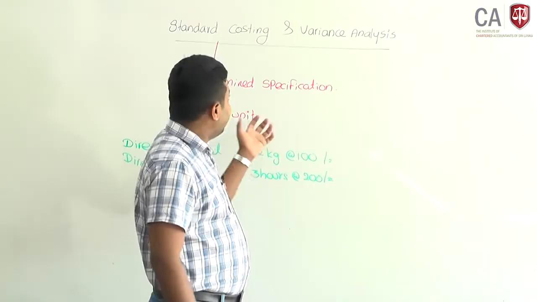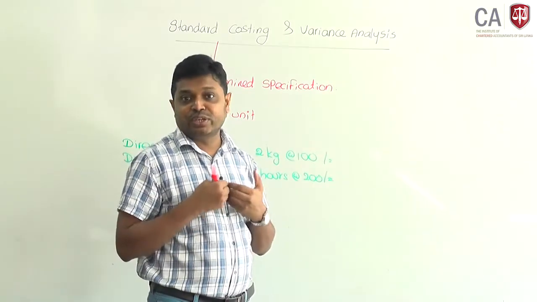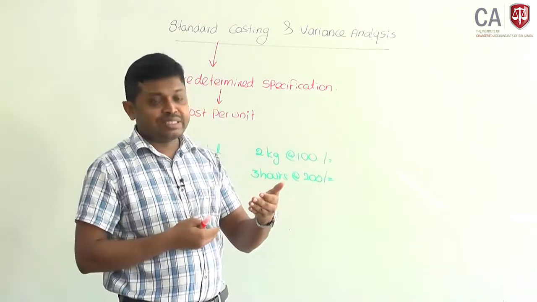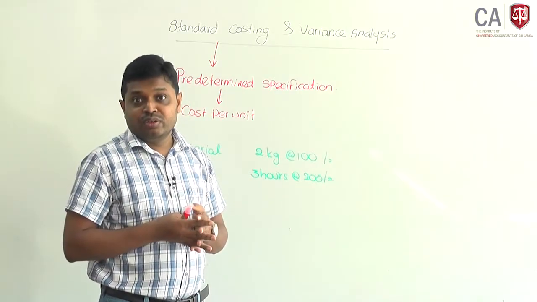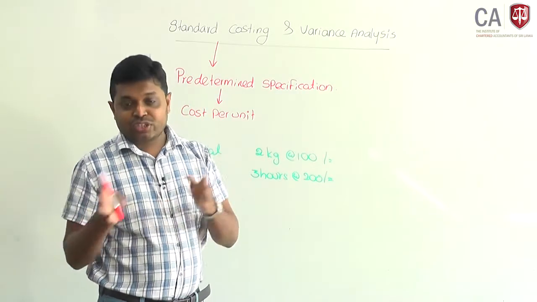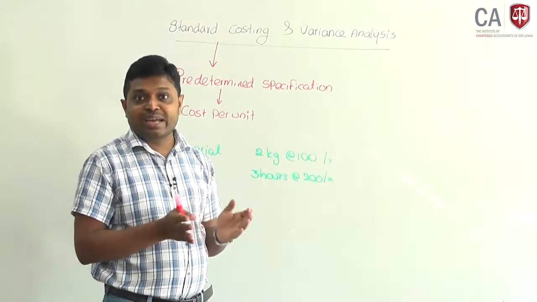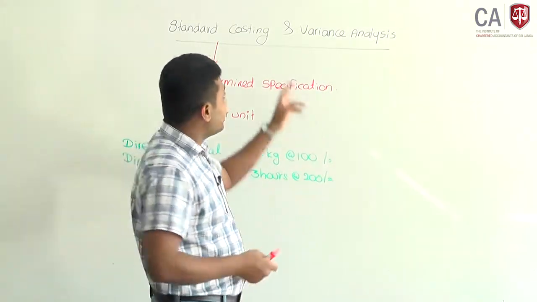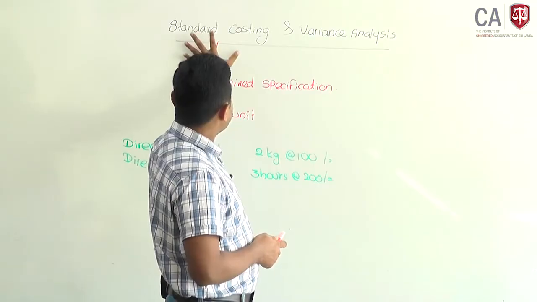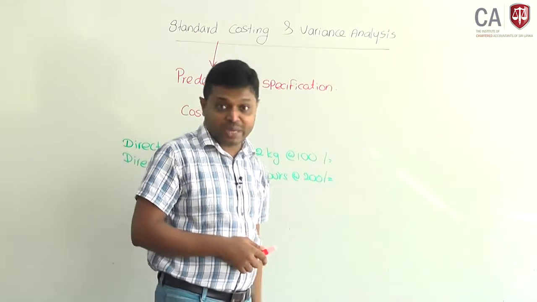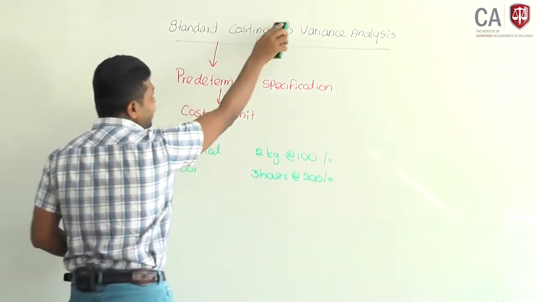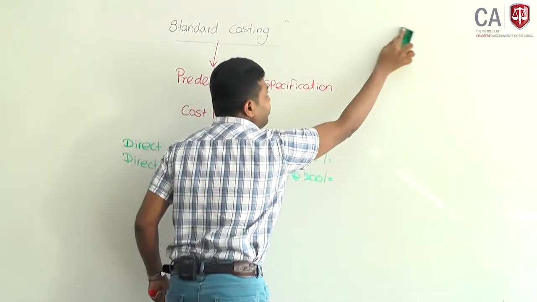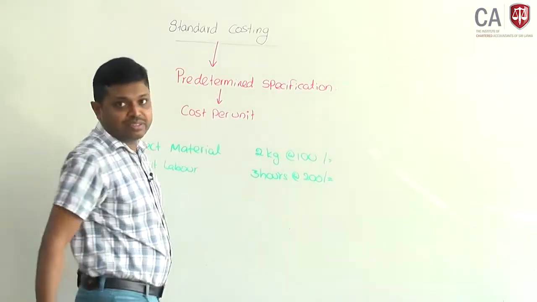That means it's a planning tool. You can use it as a planning and controlling tool, because by using standard costing details you can compare with actual. You can compare actual with standard, then identify the variance. That's why I am discussing standard costing and variance analysis together. First we will look at the meaning of standard costing, thereafter variance analysis.